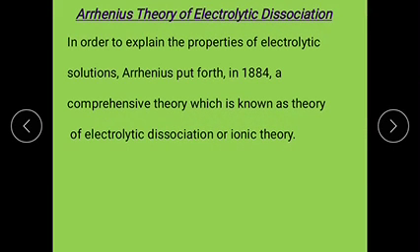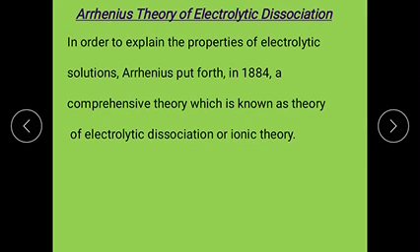In this topic, we have to discuss the properties of electrolytic solutions and the ionization of electrolytes.